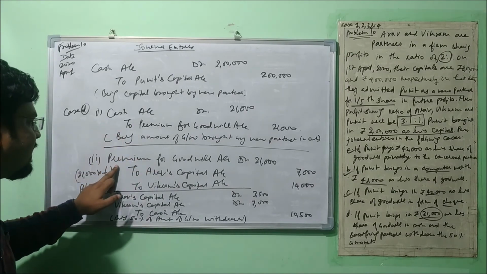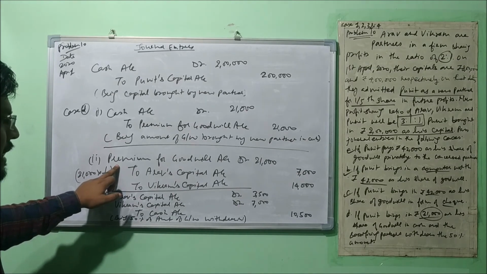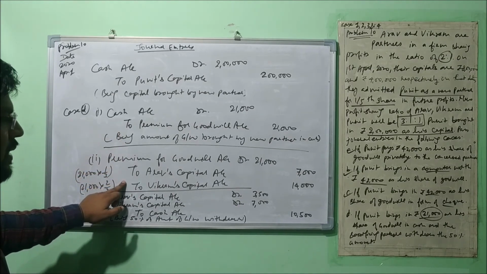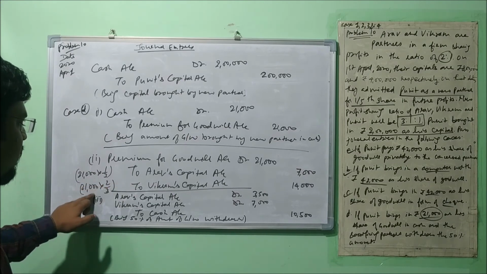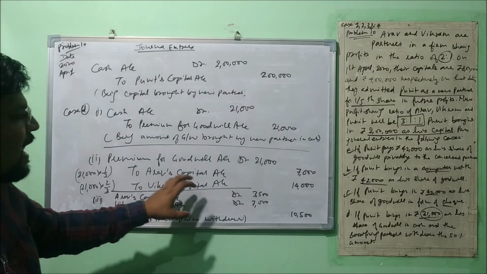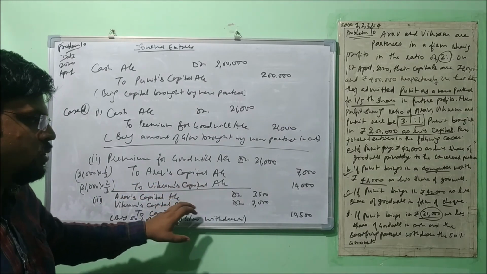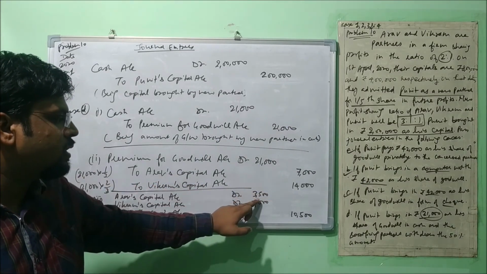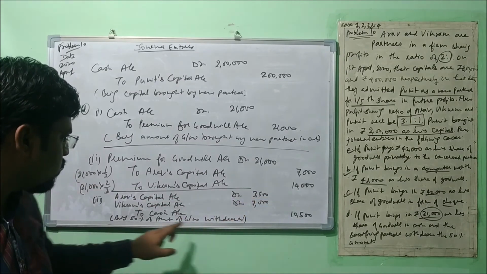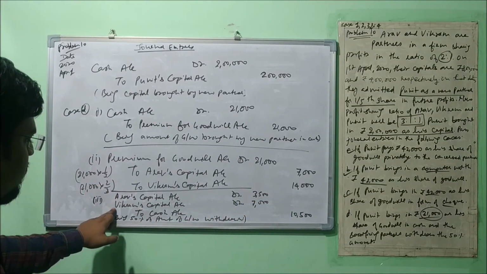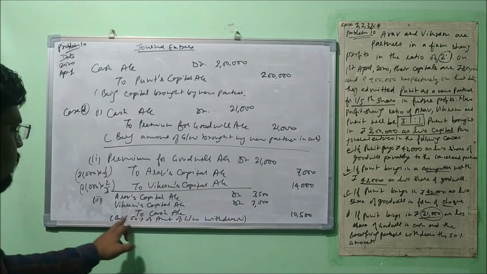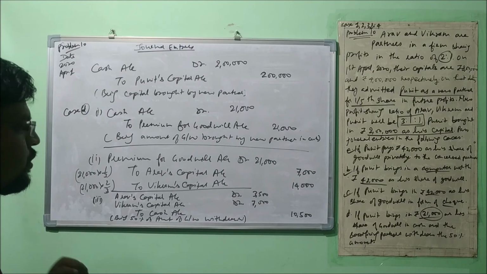The second entry is for the adjustment. This premium for goodwill will be adjusted to the sacrificing partners' capital accounts in their sacrificing ratio that we have already done. Now, these partners have withdrawn 50% of the amount. 50% of 7,000 is 3,500 and of 14,000 is 7,000. So RS capital account debit, Vikram's capital account debit to cash account 10,500, meaning 50% of amount of goodwill withdrawn.